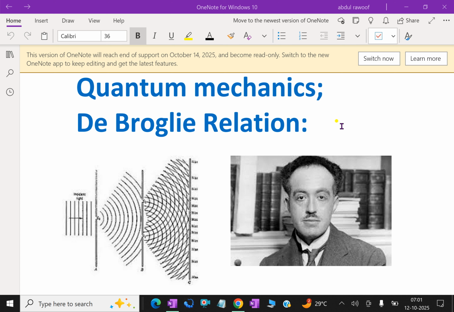Therefore, if you look at every moving particle, whether microscopic or macroscopic, it will have a wavelength. In the case of macroscopic objects, the wave nature of matter cannot be detected easily. What is the de Broglie equation? The de Broglie equation is one of the equations commonly used to determine the wave properties of matter.